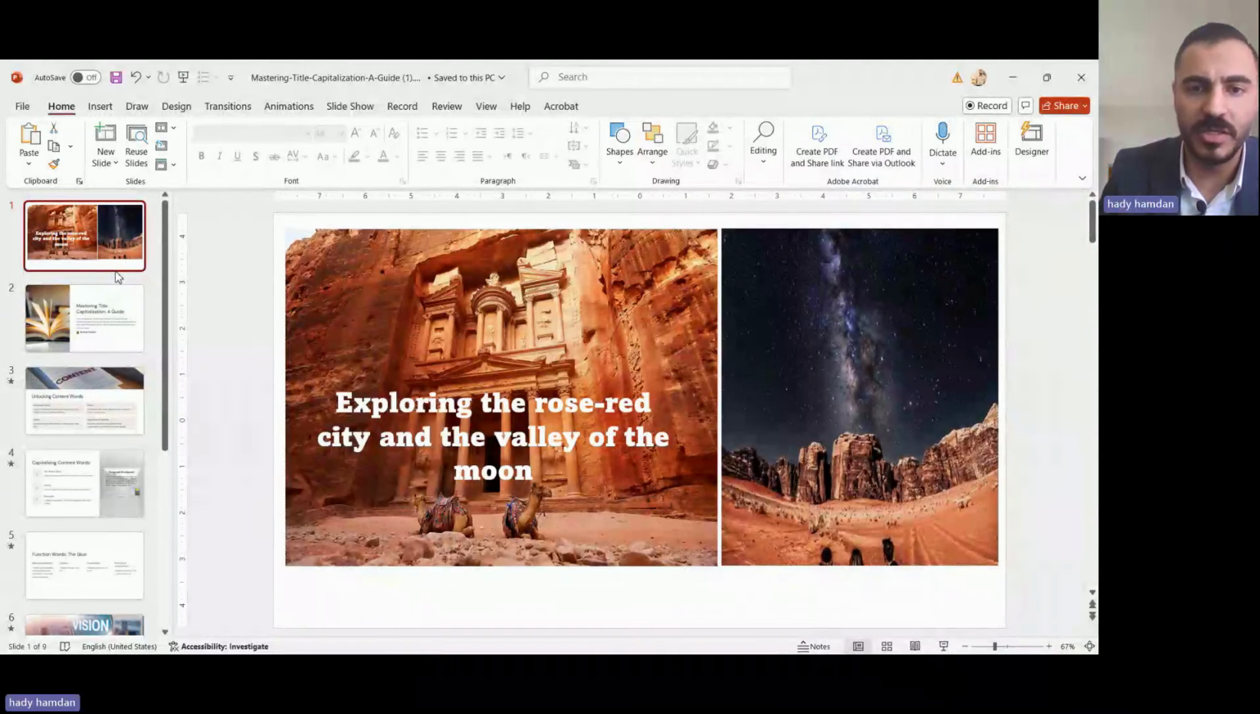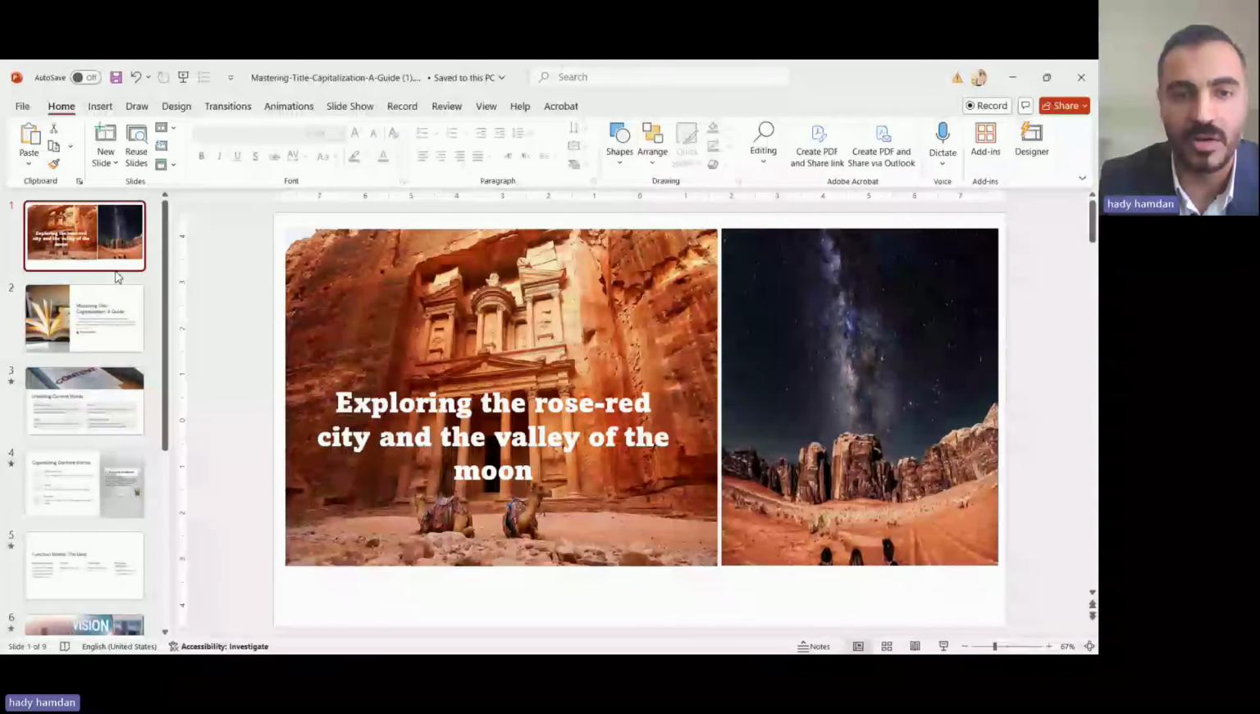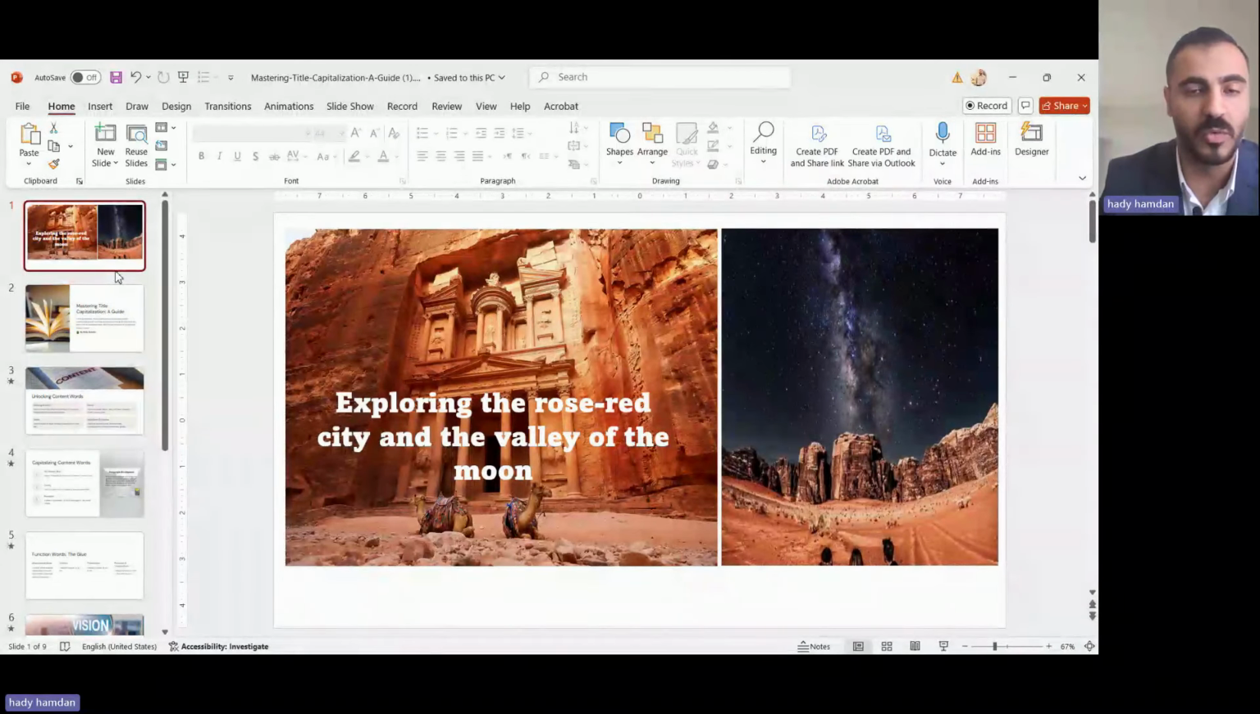So, exploring the rose-red city and the Valley of the Moon. As you can see, this title looks good. However, if we want to check capitalization rules, we may consider that there are words here that need to be capitalized. So, how to do that?